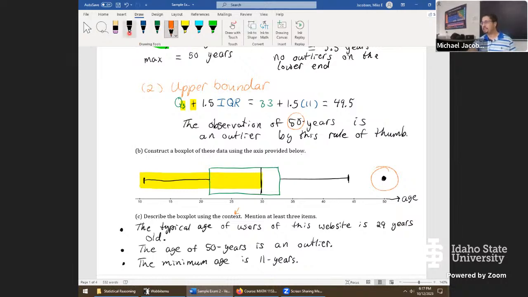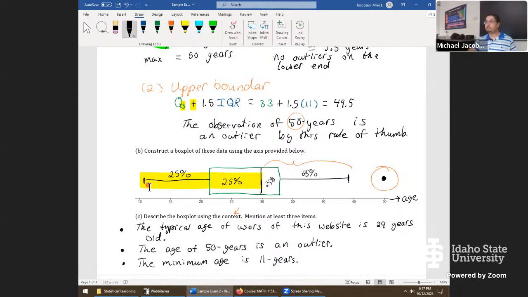Some people might have also said, well, it's really spread out in this direction. How do we know? Well, it's because this is 25% of the data. So is this. Then going off to these locations, well, we have 25% here and 25% here. So it looks like the data is more spread out on the lower end going to the left. You could have said the data is skewed left along those lines.